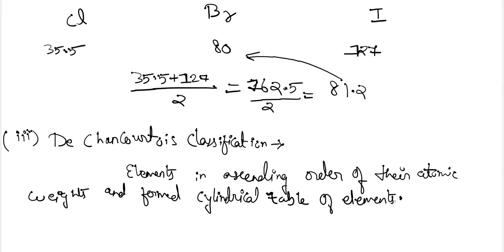To display the periodic recurrence of the properties, he observed that the elements with similar properties fell in a vertical line of the spiral.